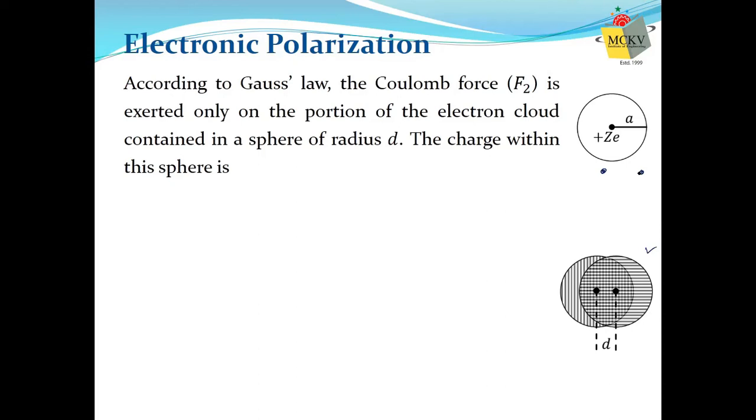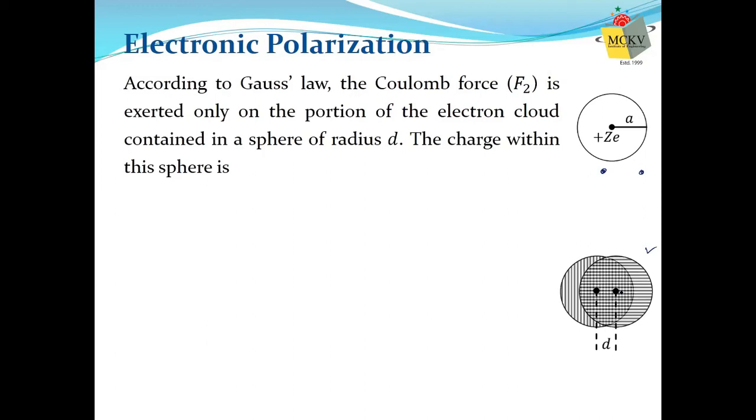But the problem is that this nucleus is still within the electron cloud. The whole positive charge is still within the electron cloud. Only the center of gravity has shifted, but it's not outside the electron cloud. In that case, how will you estimate the charge? How will you estimate the formula of the force?